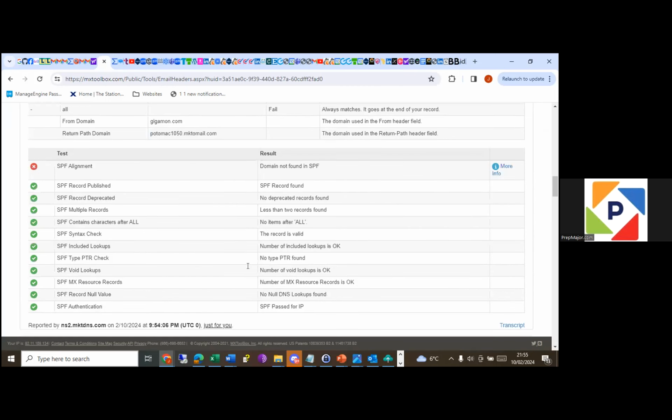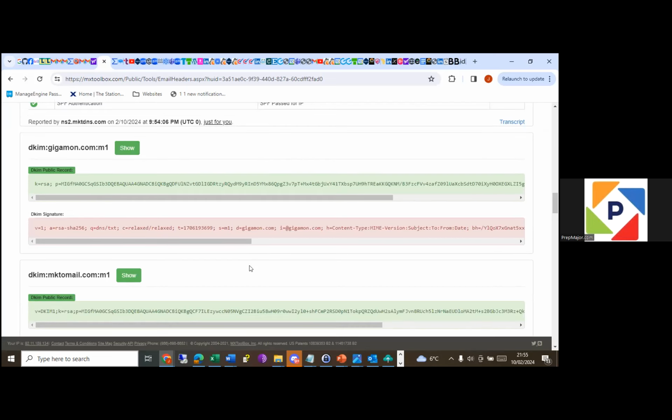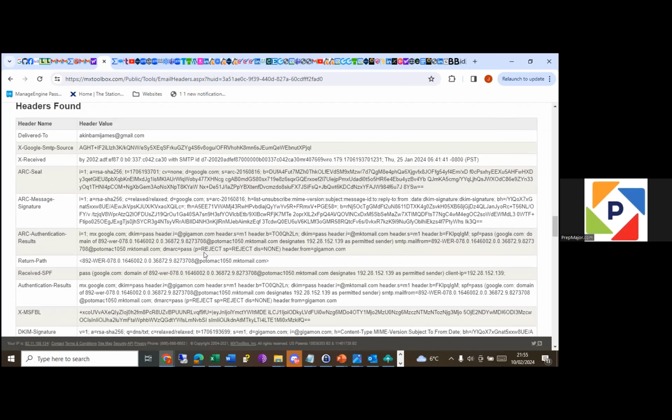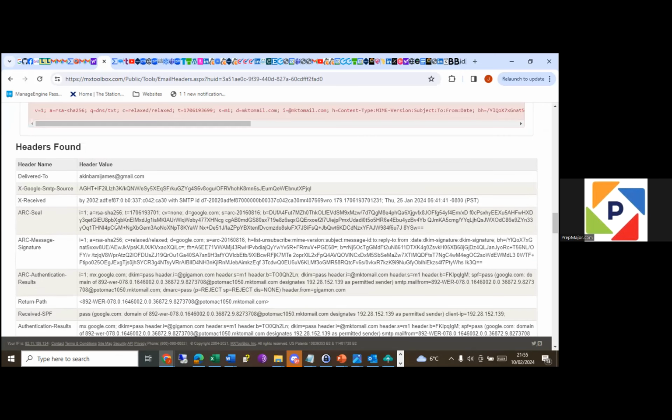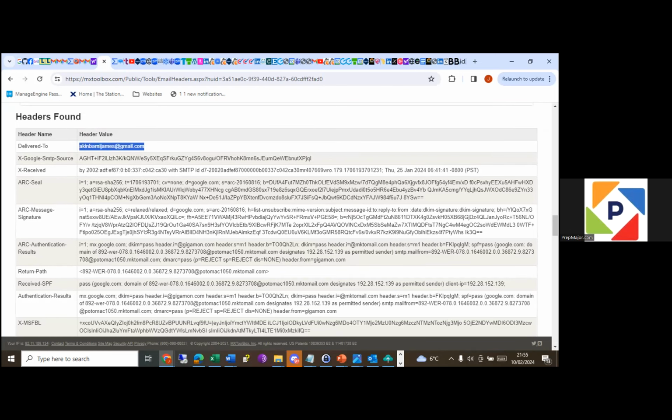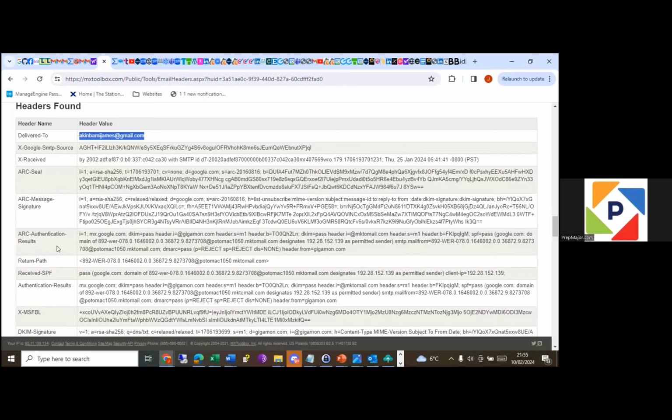So it might not be a phishing email actually, but let's see. So we're spotted by this. Let's go and look for our return path. That's really important. You can see it was sent to me. The return path is this, which looks like it's the same as the sender.